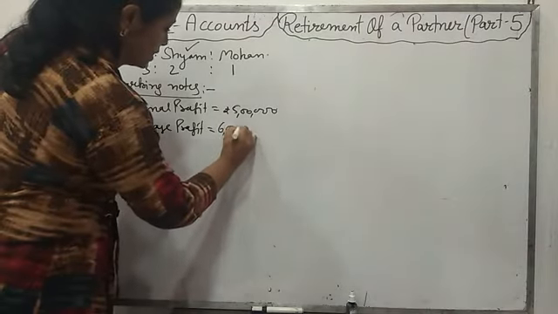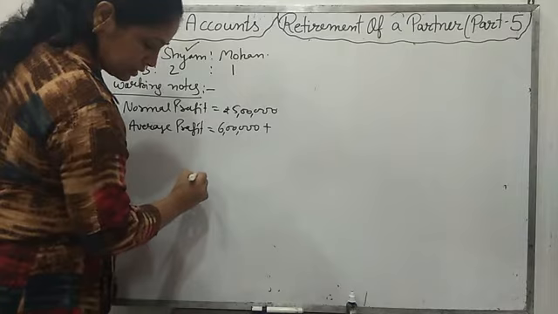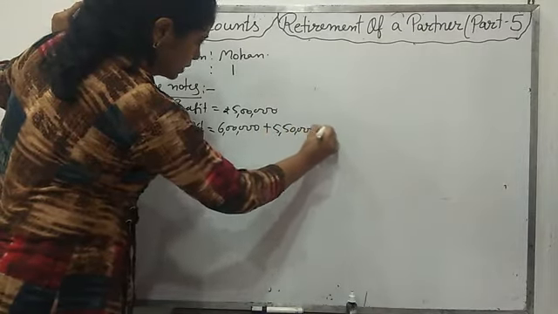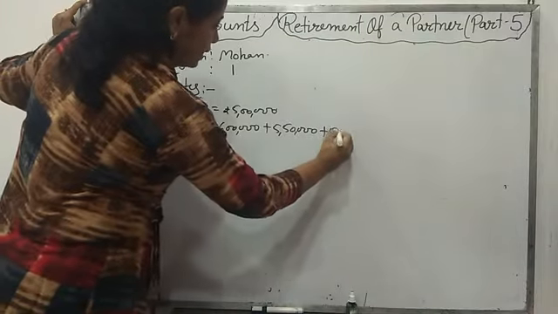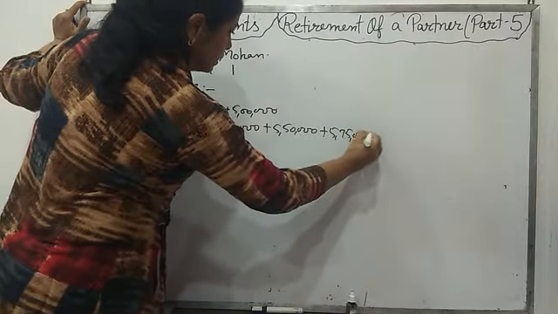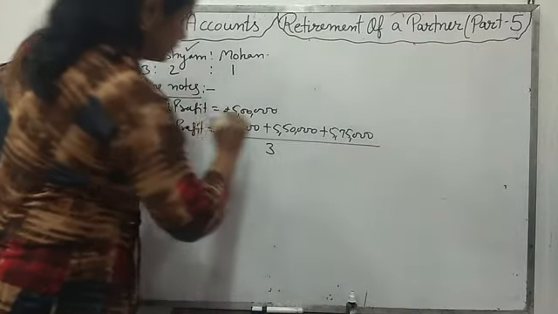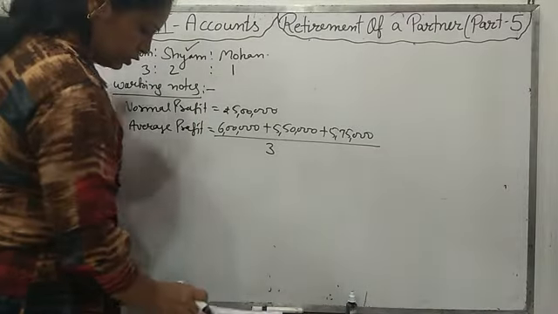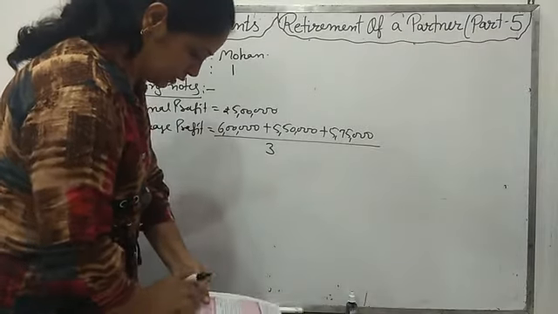You will add these 3 years' profits: 6 lakh plus 5 lakh 50,000 plus 5 lakh 75,000, divided by 3. Now you can get the average profit from this.